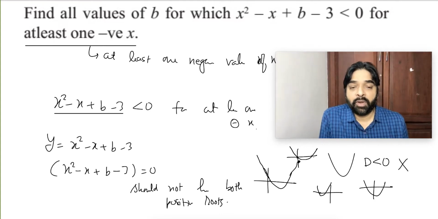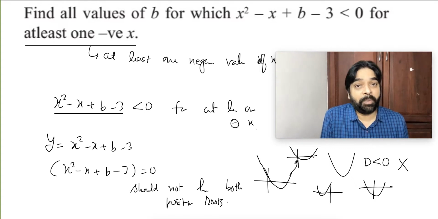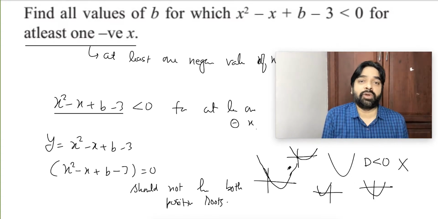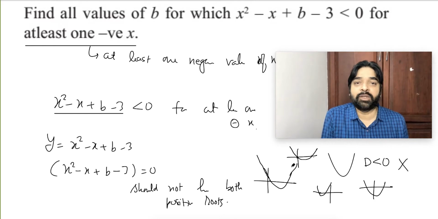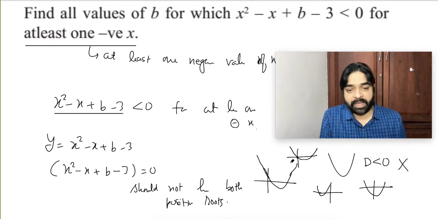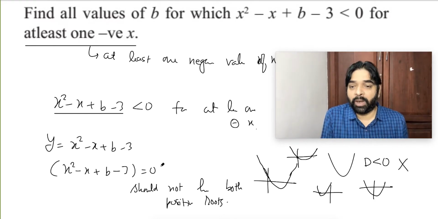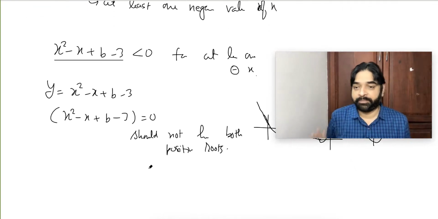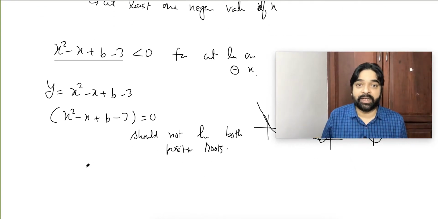in this situation, both roots should not be positive. One more case should not happen: one positive and one zero root should also not happen. That case I will discuss later, because a zero root is coming, that we can solve orally. So, what should we do for this situation? First, I will see when the real roots will happen.